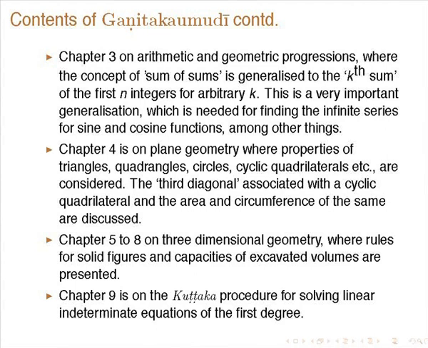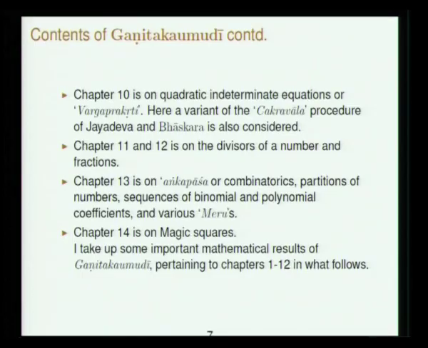Of course, I will not deal with it, as it has already been done in detail. Then chapter 10 is on quadratic indeterminate equations or Varga Prakriti, which was done earlier, I mean yesterday here. Here a variant of the Chakravala procedure of Jayadeva and Bhaskara is also considered.